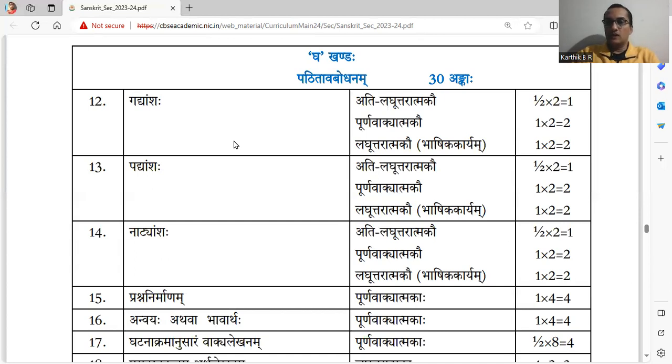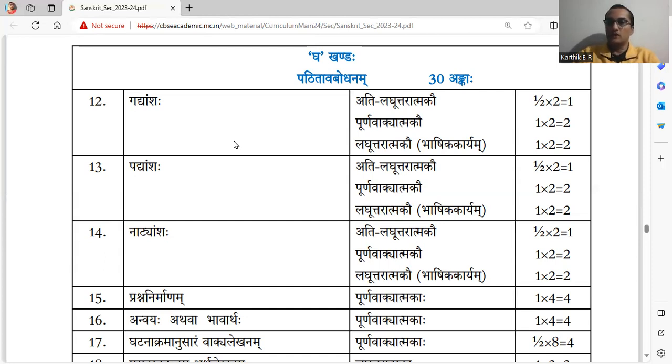Again, Ati Laghu Uttaratmakau, that is short answers. 1 word answer, Ekapadena Uttarata we can consider. Half mark for 1 question. 2 questions, totally 1 mark. Purna Vakyatmakau, there are 2 questions, 1 mark each, 2 marks.